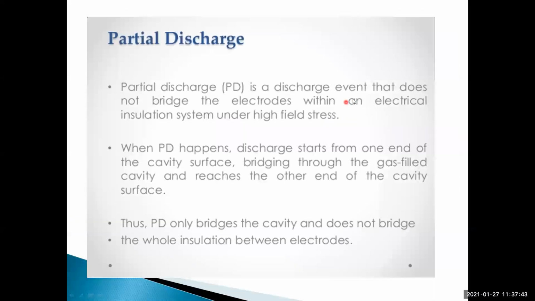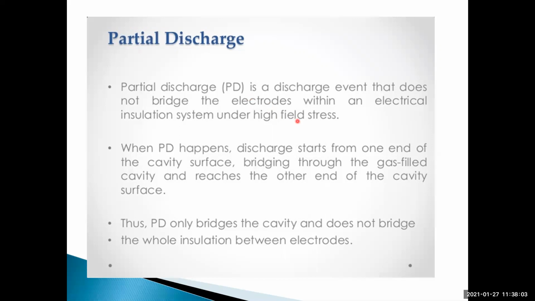Measurement of partial discharge. So all of you try to concentrate here. Partial discharge is a discharge event that does not bridge the electrodes within an electrical insulation system under high electric field stress.